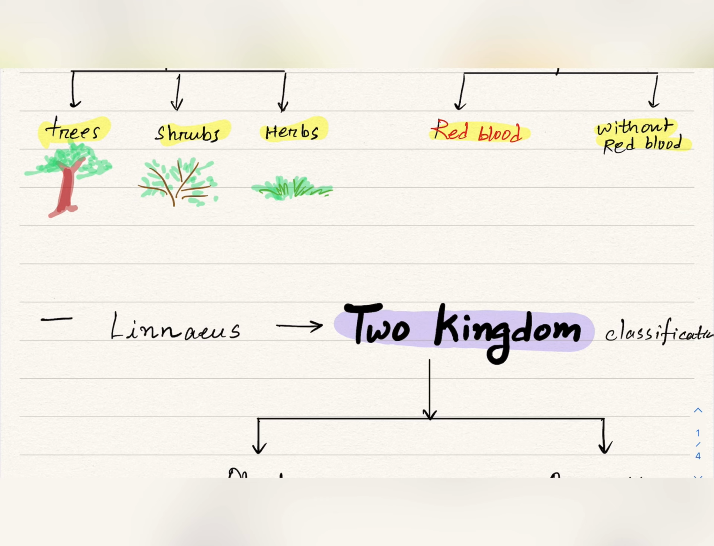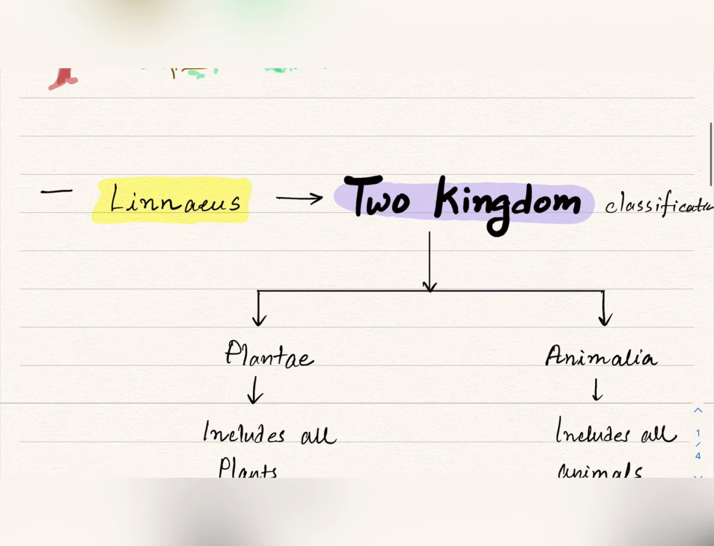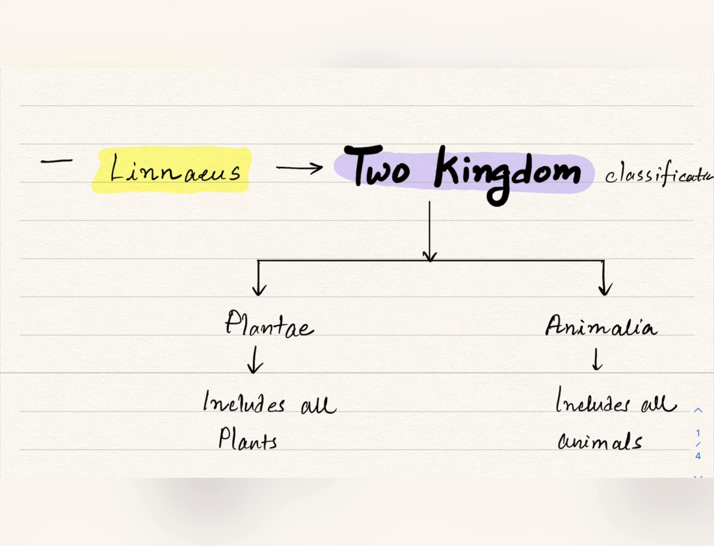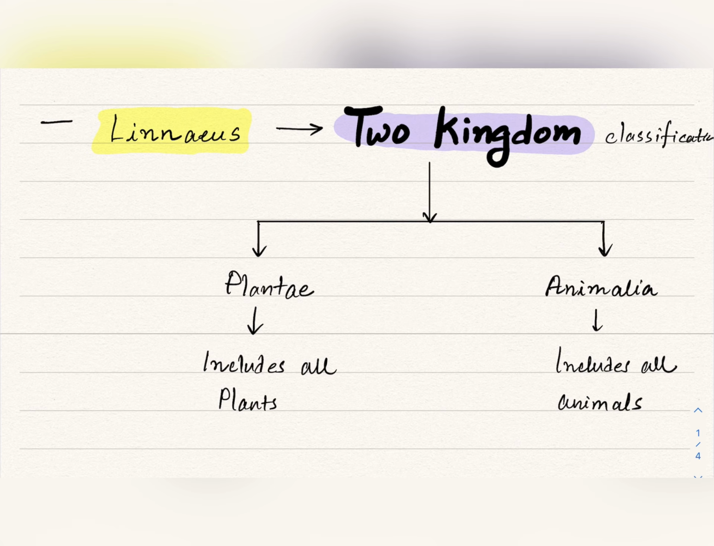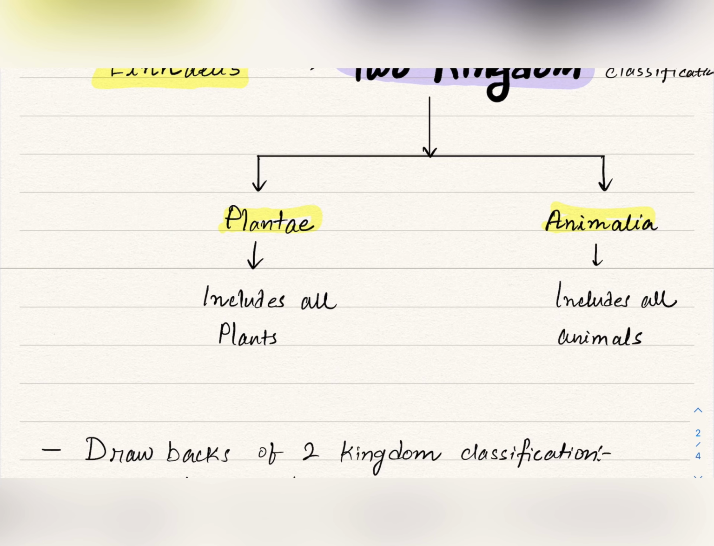Then comes the two kingdom system of classification, which was proposed by Linnaeus. This name is very important. It is given in bold letters in your NCERT textbook, so don't forget this name. The two kingdom classification was given by Linnaeus. He classified the organisms into kingdom Plantae and kingdom Animalia. Kingdom Plantae includes all the plants, and kingdom Animalia includes all the animals.